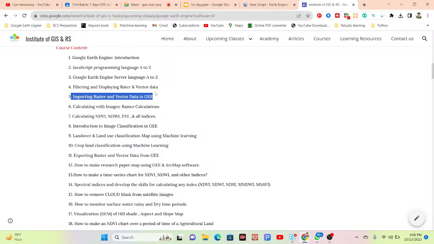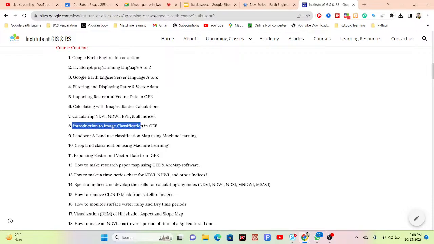Now you want to work in the Google Earth Engine platform, you can easily import raster and vector data and work with that. We also talk about calculating with images, mainly raster calculation. Different types of band calculation or raster calculation we can easily do in Google Earth Engine, and calculating different indices such as normalized difference vegetation index, normalized difference water index, enhanced vegetation index, or any other indices. We try to discuss that.